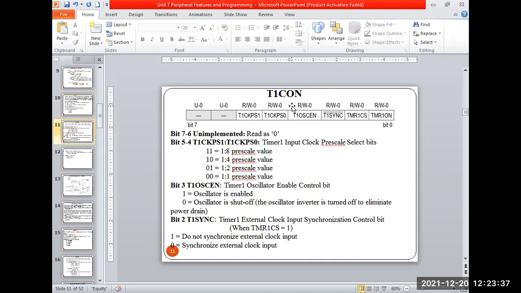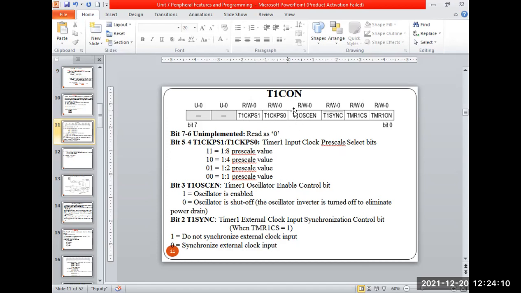Chalo. So these are the registers, the T1CON register for the PIC controller. Bits 7 and 6 are not used, kept for future scope. Then bits 5 and 4: T1CKPS1 and T1CKPS0, where T1 stands for timer 1, the clock prescaler value selection.